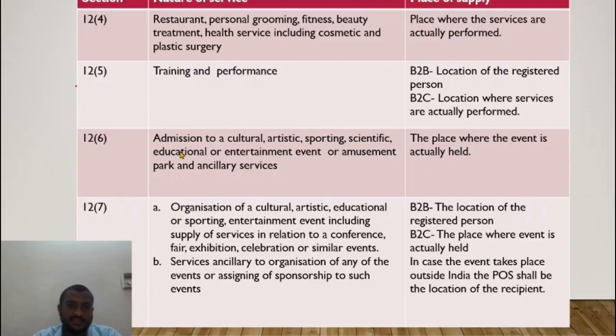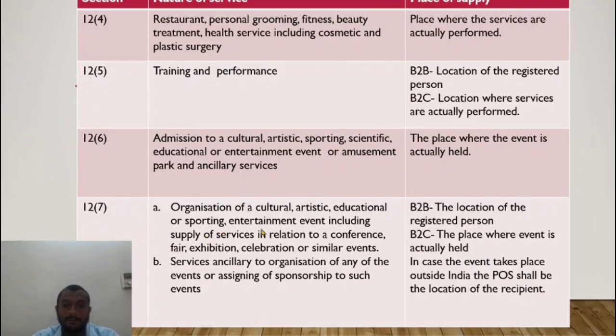So 12 subsection 6, admission to a cultural, artistic, sporting, scientific, educational, entertainment event or amusement park. Where is the service consumed? Simple, huh? This cannot be much simpler than this. In the place where the actual event is held, there's no real doubt about this. Where is the service consumed?